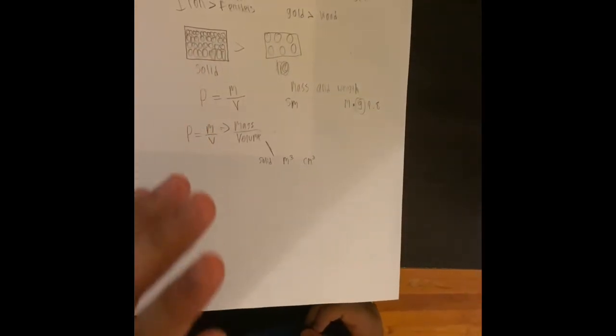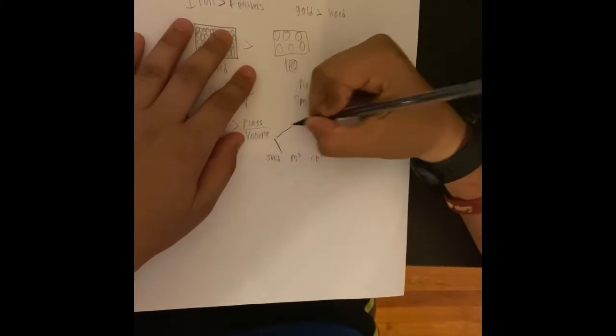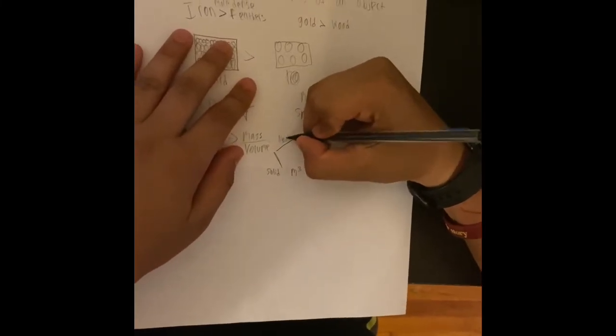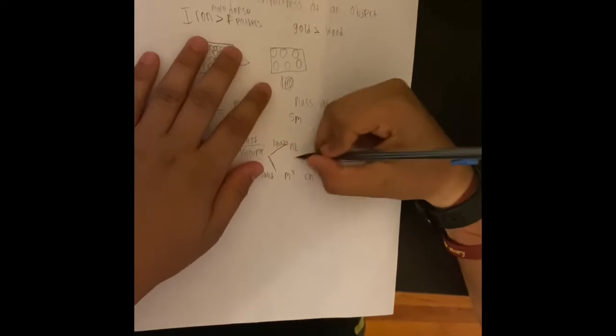Now the same thing happens for liquids: milliliter. Notice how I didn't put a cube. Milliliter already measures how much is inside the cup or container, so I don't have to put a cube. And also we have liter. But now there's one thing.